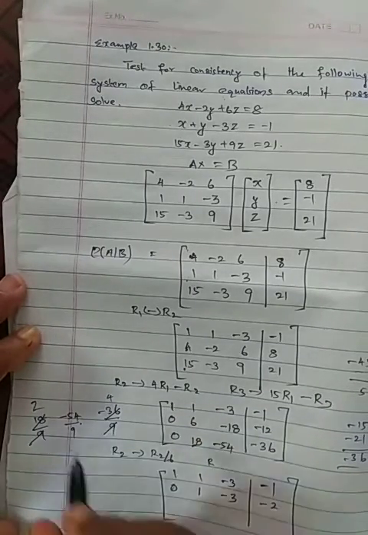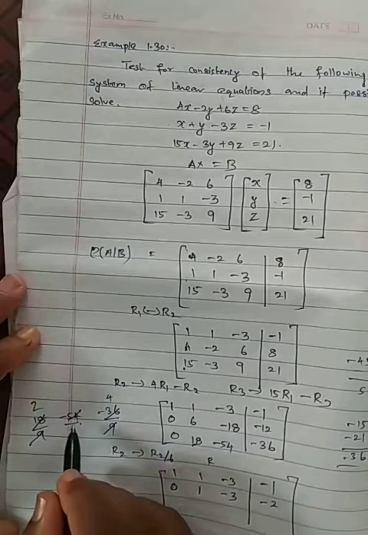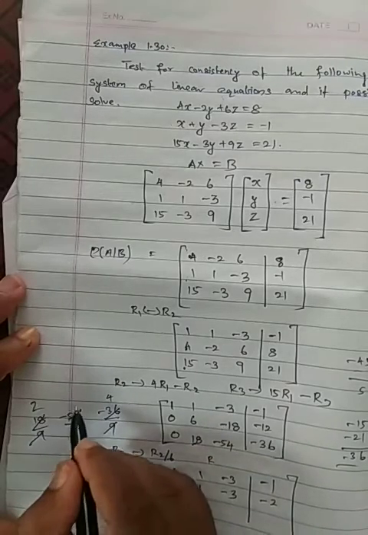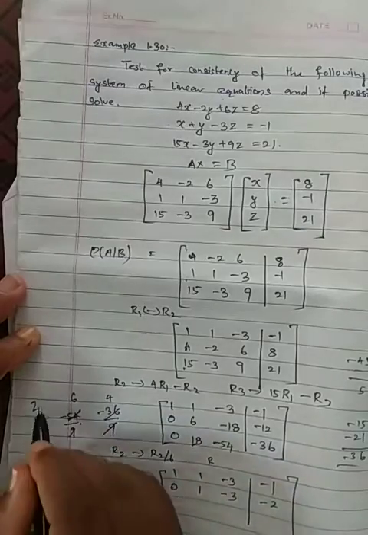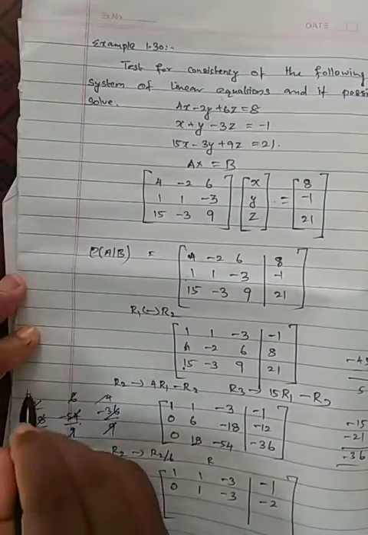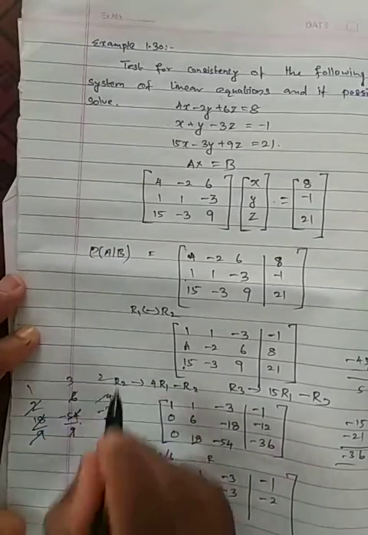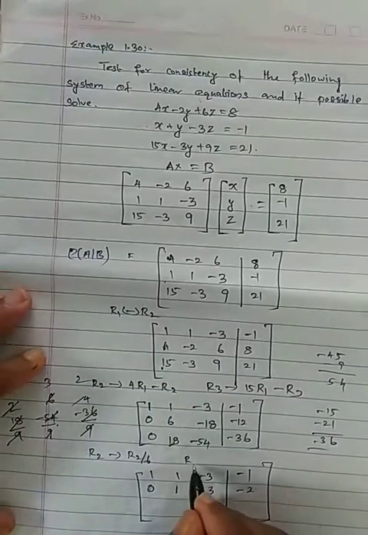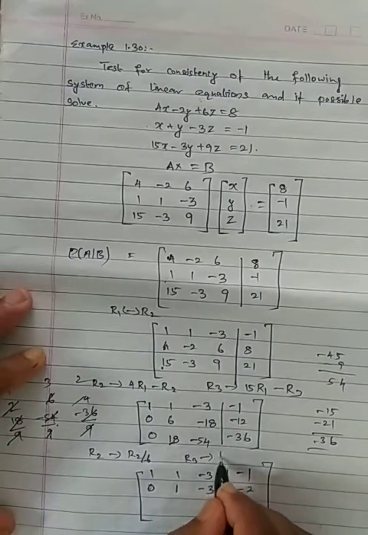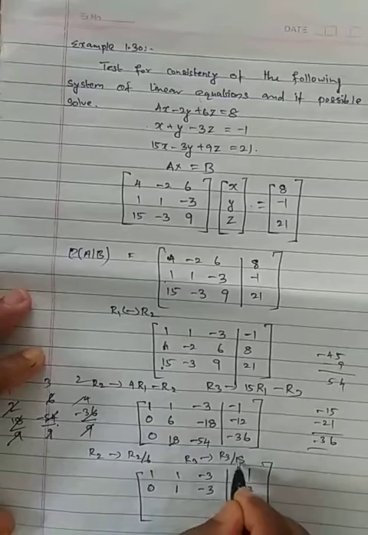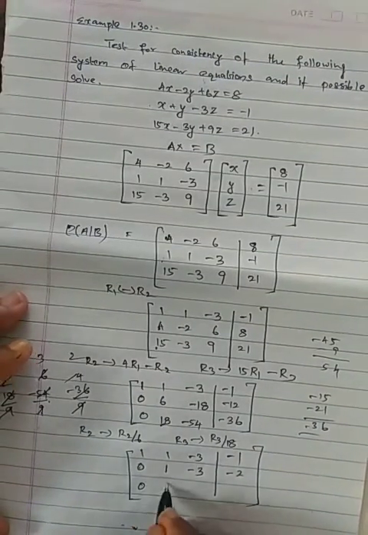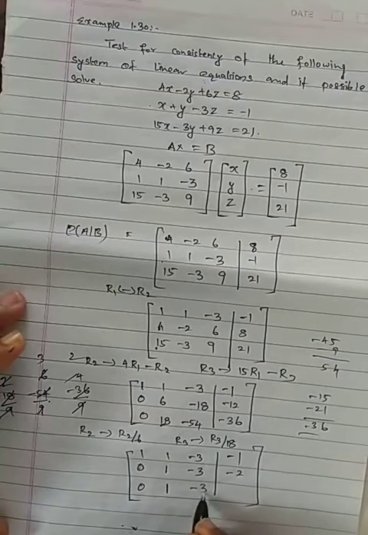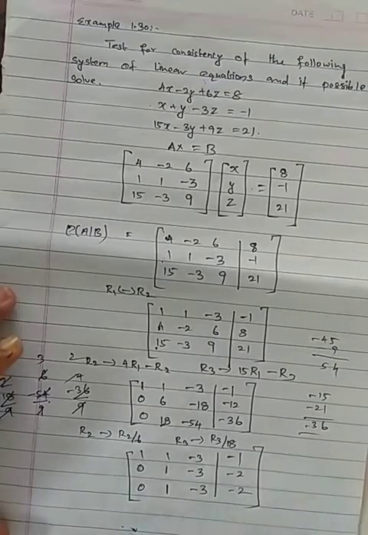Again, I can divide by 2 now. 1 time, this is 3 times, this is 2 times. So I can write R3 goes to R3 by 18. So this is 0, this is 1 time, this is minus 3 times, this is minus 2 times. So I got this one.